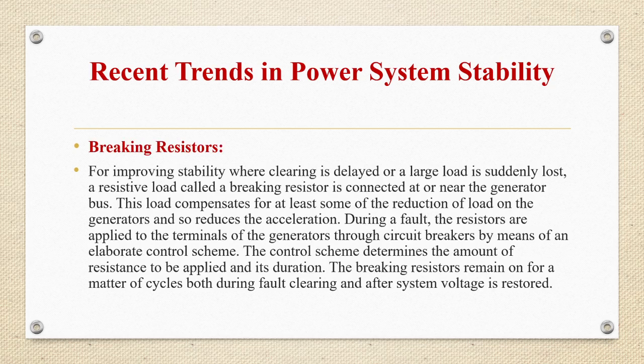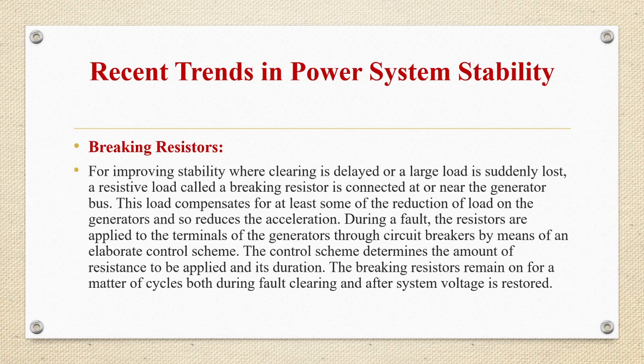So for improving stability where clearing is delayed or a large load is suddenly lost, a resistive load called a braking resistor is connected at or near the generator bus. So this load will compensate for at least some of the reduction of load on the generators, and it will reduce the acceleration.